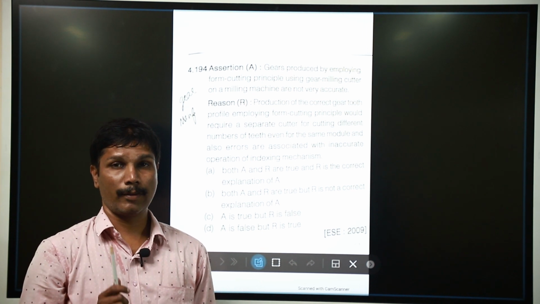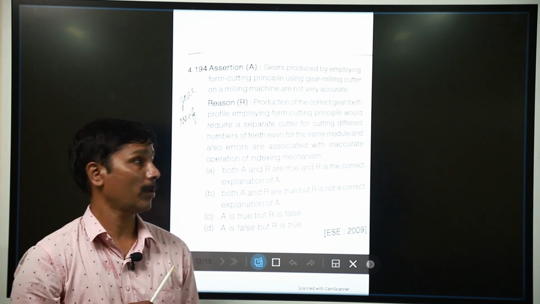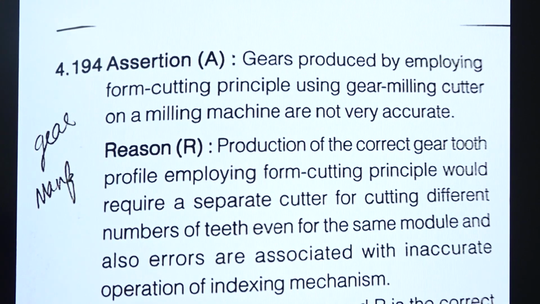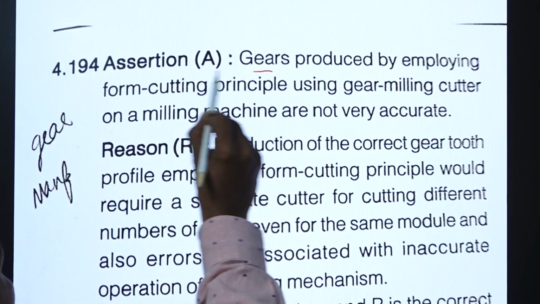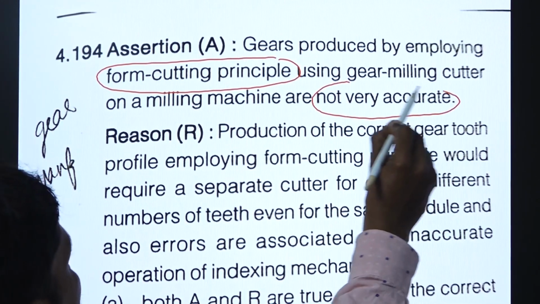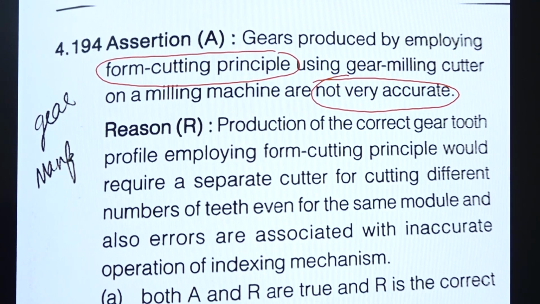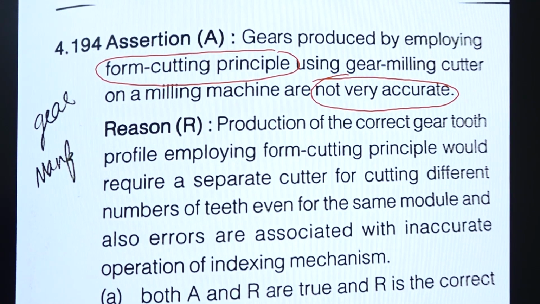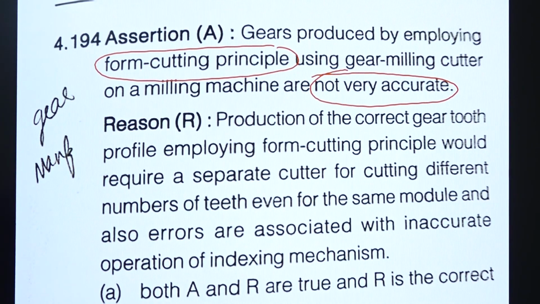This question is relevant to gear forming by milling operations. Statement 1: gears produced by employing form cutting principle on a gear milling machine are not accurate. Yes, it is not accurate. For accuracy, gear hobbing should be used, which is the fastest method. A form cutter or milling cutter does not produce accurate teeth.